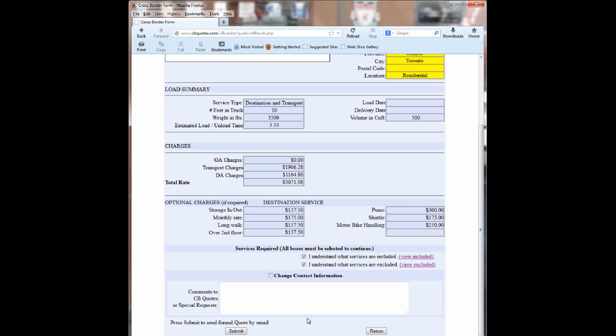And the system itself is not the only quick thing. Transit times for our system, with the moves, vary slightly, but usually will go from about 3 to 7 working days from the date that we pick up the goods. So as you can see, it is a very quick system, both in the quoting and in the actual moving.